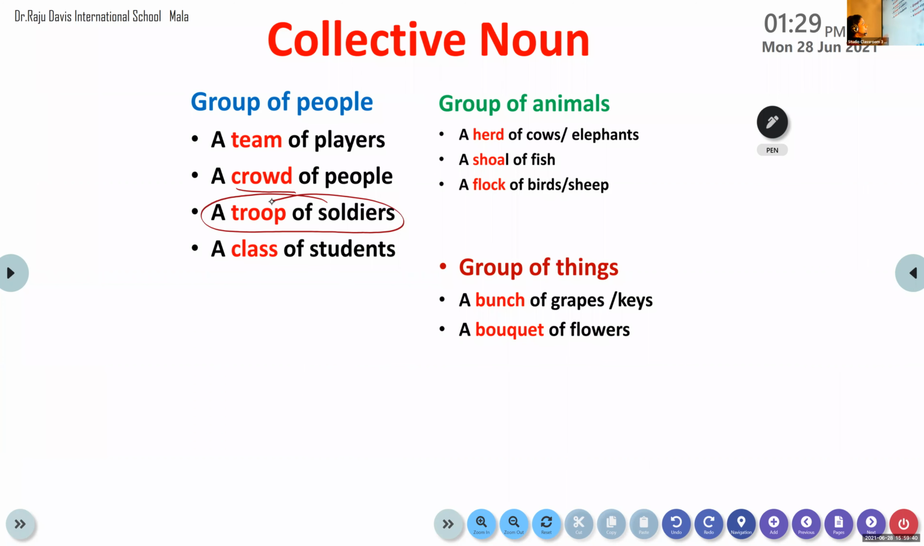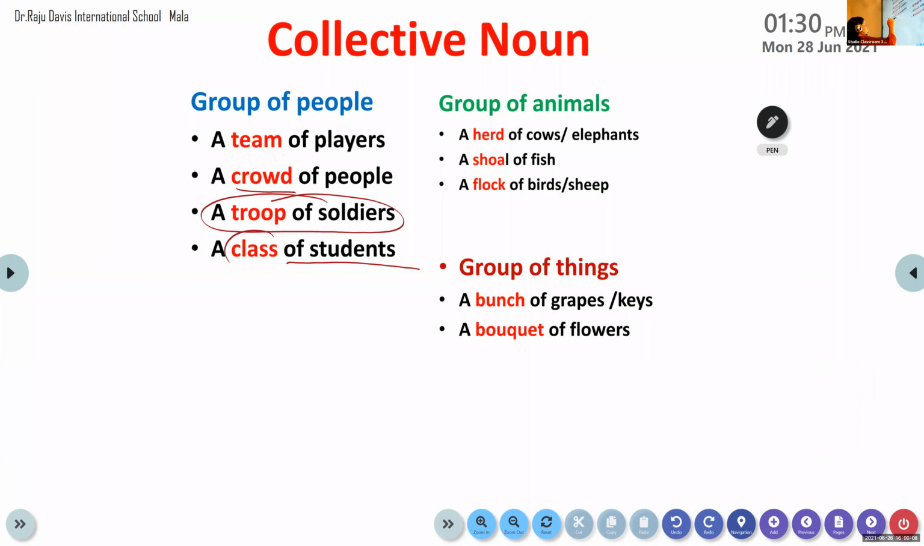Now soldiers we didn't learn, so all of you, please learn it now. What is the collective noun that refers to a group of soldiers? It is troop. All of you learn it. What is it, children? It is troop. So the collective noun that refers to a group of soldiers is troop. Clear? Okay then.